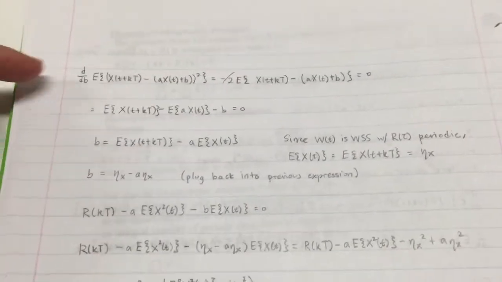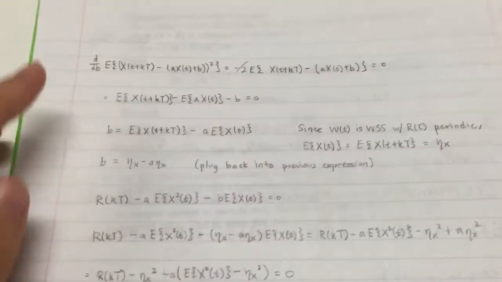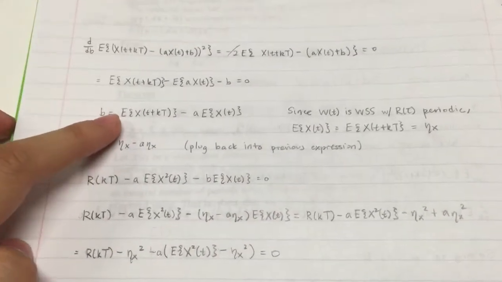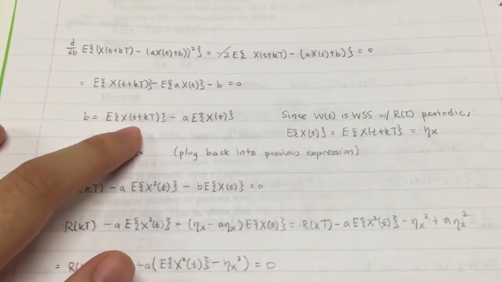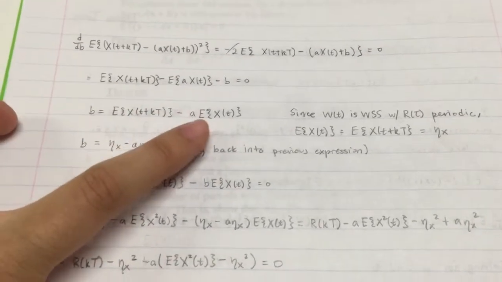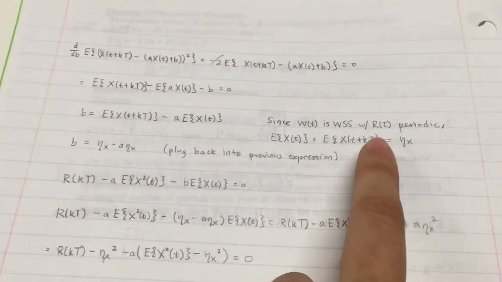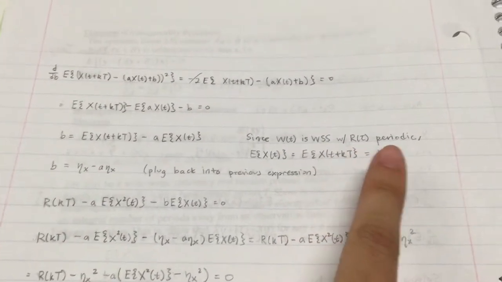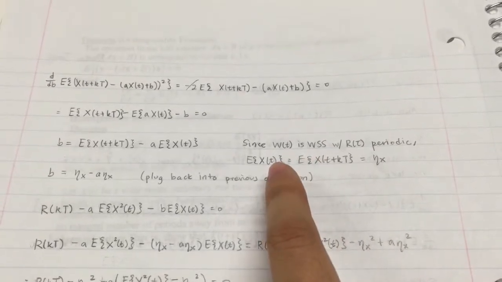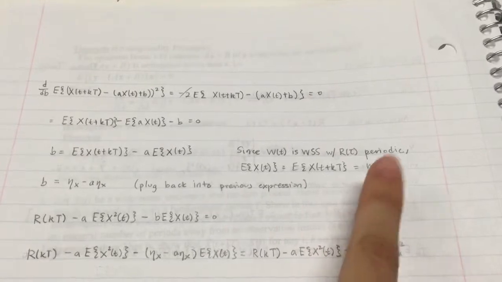Now we solve for b the same way. Take the derivative with respect to b, set it to 0, simplify this expression, and we get b equal to the expected value of x of t plus kT, minus a times the expected value of x of t. Since we know x of t is wide-sense stationary with a periodic autocorrelation, these two expected values are equal to the mean of x.